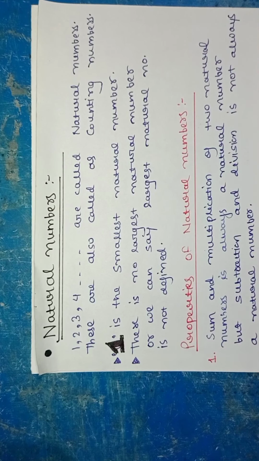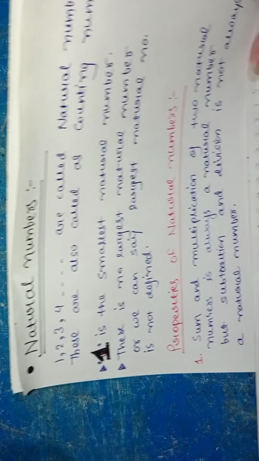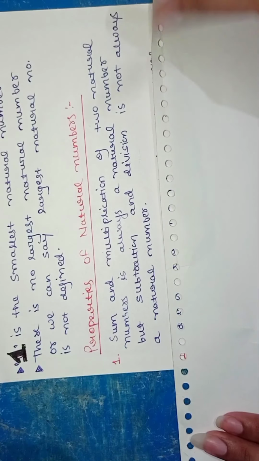Now we have some properties of natural numbers which we will see one by one. The very first property is sum and multiplication of two natural numbers is always a natural number, but subtraction and division of natural numbers is not always a natural number. We will see this with an example.